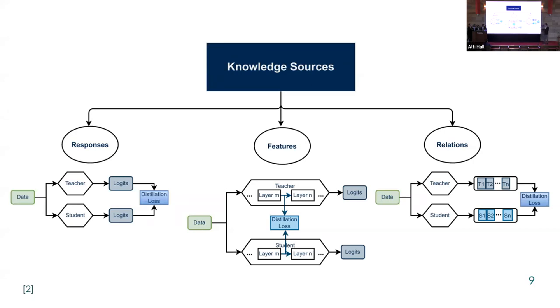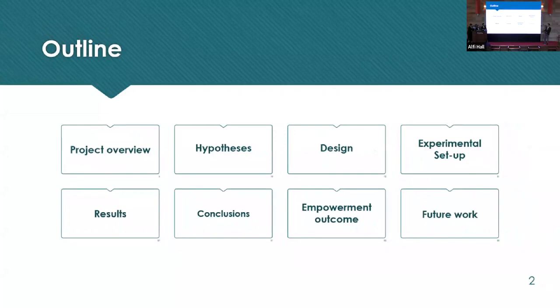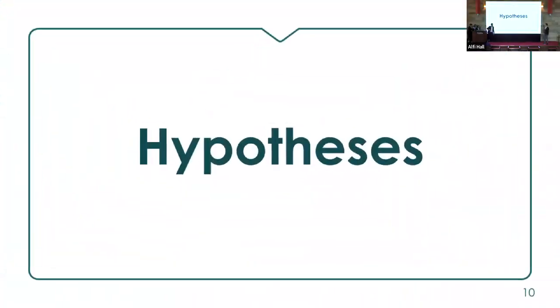Lastly, we have the relational-based knowledge, and in this we try to mimic the teacher's behavior when it places the different data instances in the space. So for example, two images of two different cats should be closer in the space than an image of a cat, for example, and a dog. So we try to make the student figure out this way of placing the different data instances in the space like the teacher. So now that we know what knowledge distillation is, we can move safely to the hypotheses.